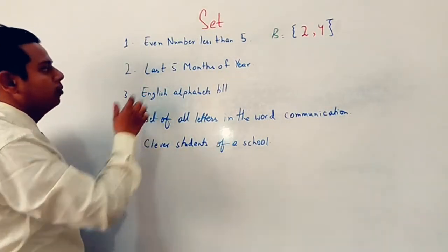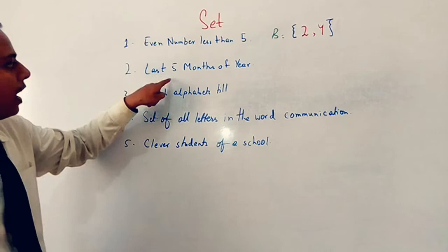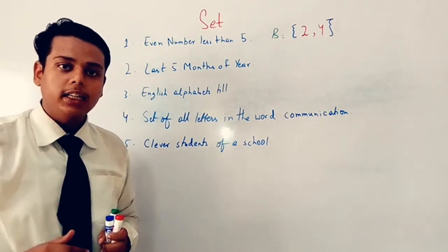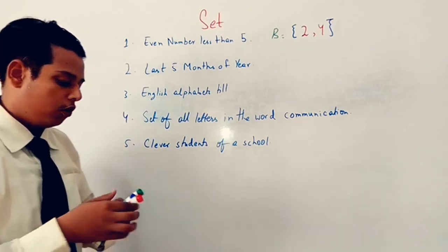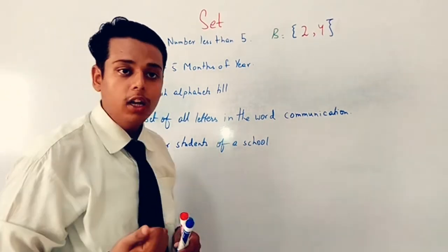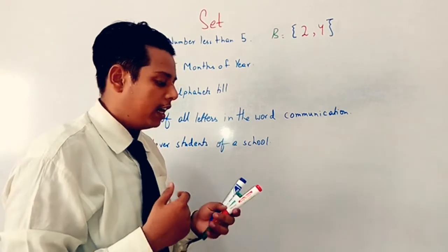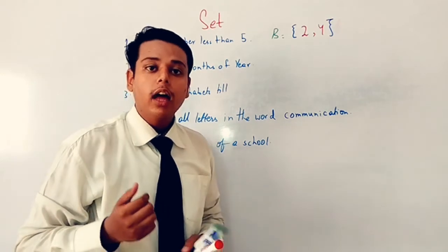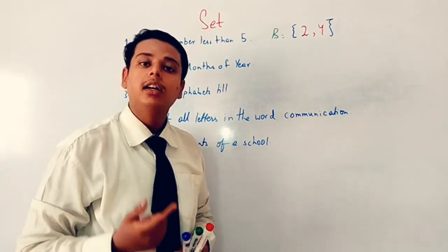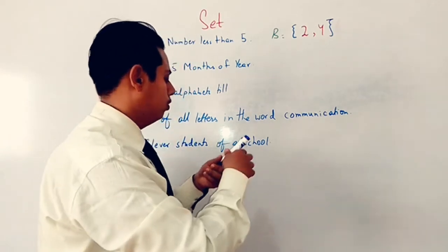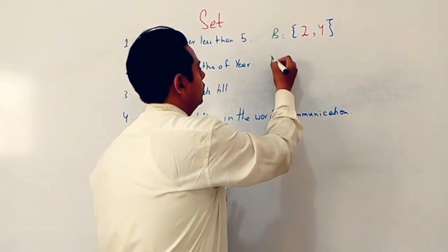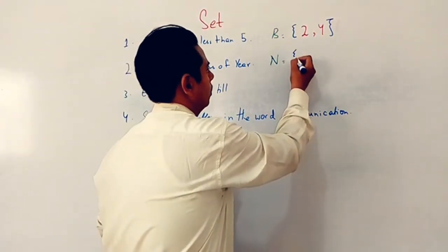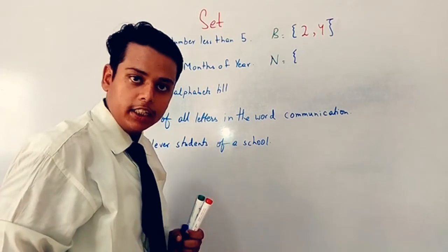Now come to the second one. What is given over there? Last 5 months of the year, means साल के आखिरी 5 महीनों के नाम. First of all I have to give the name of that set. I will denote the set with a capital alphabet, so I am using N over there. Curly bracket for starting the set.